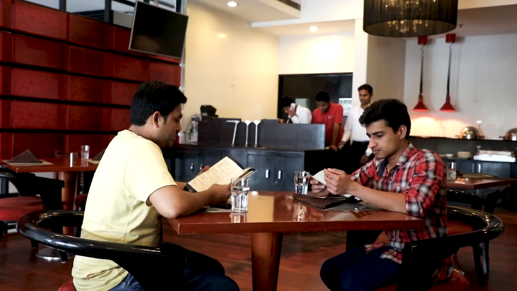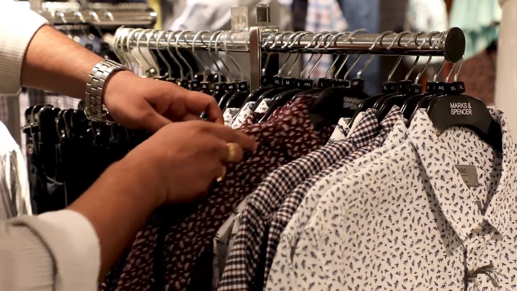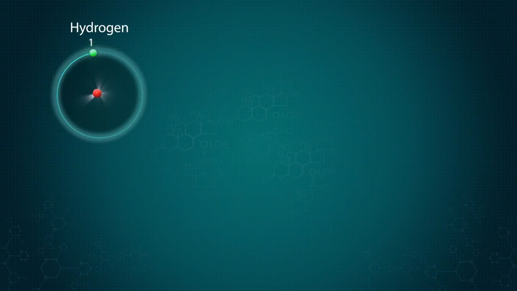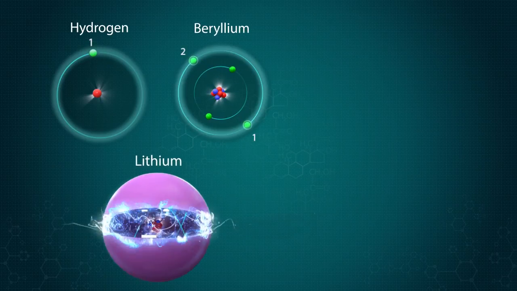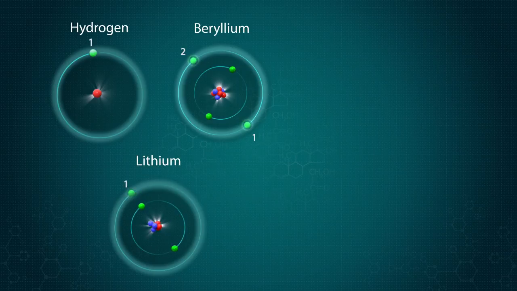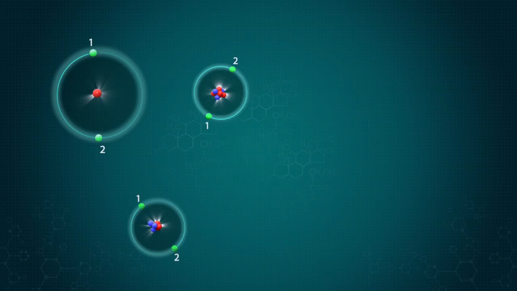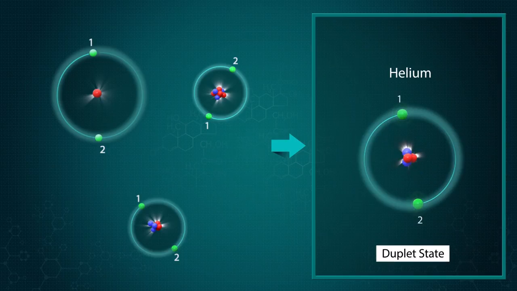Just as different people want different things in life, different atoms have different needs. Some atoms like hydrogen, which has 1 electron in its outermost shell, beryllium, which has 2, and lithium, which has 1, are satisfied with just 2 electrons in their outermost shell, which is also the electronic configuration of another inert gas, helium. This is called the duplet state. These atoms are happy, far away from their octet state.